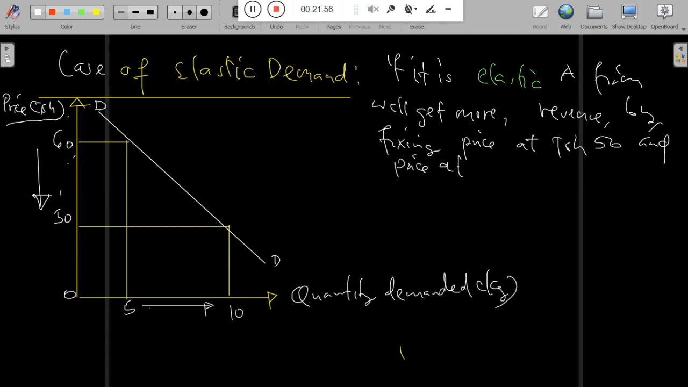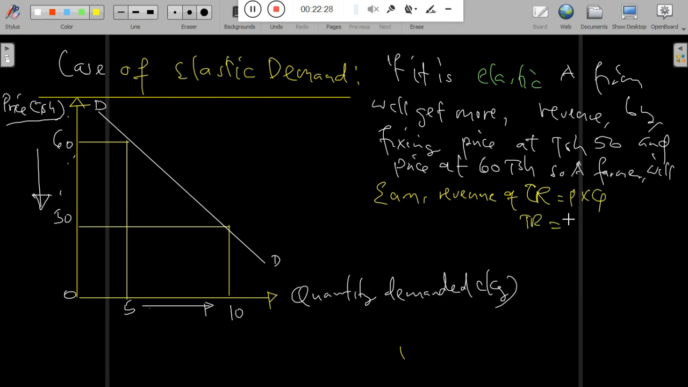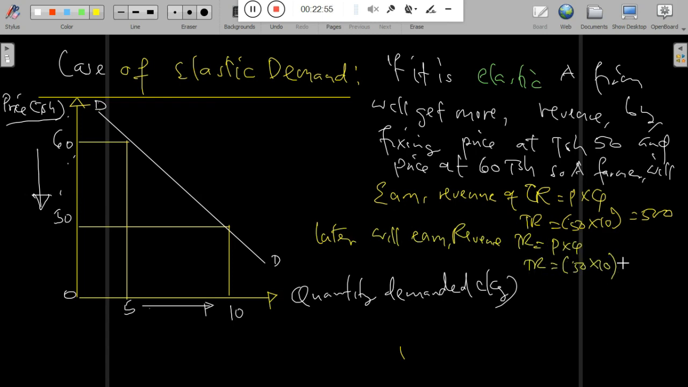So when you calculate the total revenue here, it will be the price, 50, times 10, and that will give you 500. So when the price is set at 50, the total revenue is 50 times 10, which is equal to 500.